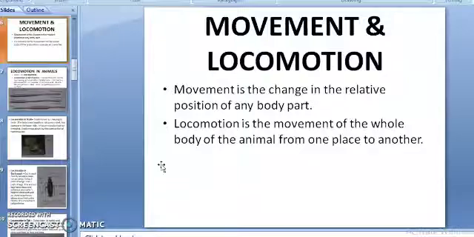Here I have used one term, alimentary canal. You know what is alimentary canal? This must be a new word for you people. Alimentary canal, part of the digestive system. It is a part of the digestive system from mouth to anus. It is also called the food canal.